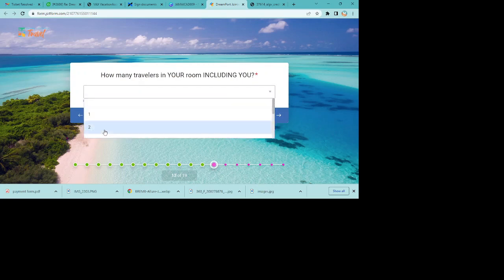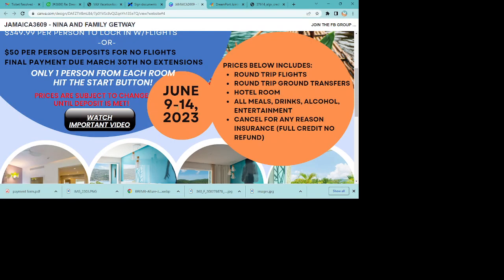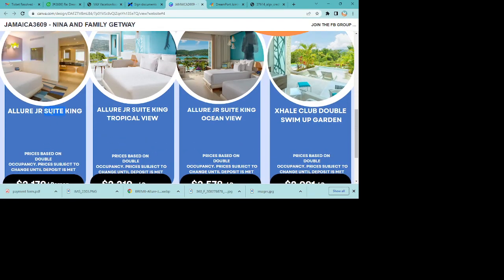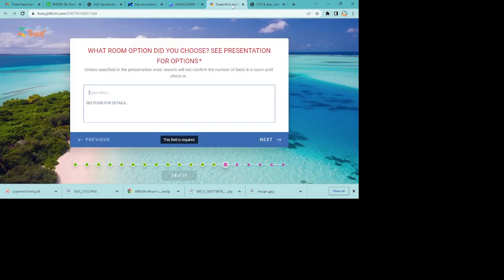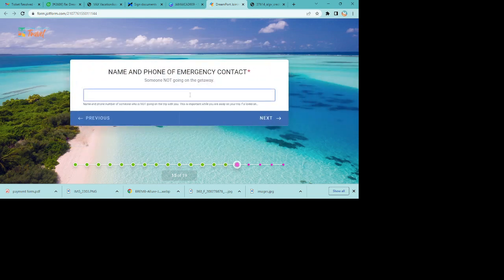How many travelers in my room? It's 2. And what room option did I choose? I want to go with the Allure King because I'm saving my money. I don't want to ball. And so I'm going to put that title right there. I'm not going to make up a title. I'm not going to say standard, basic, make sure you put the title of the room.